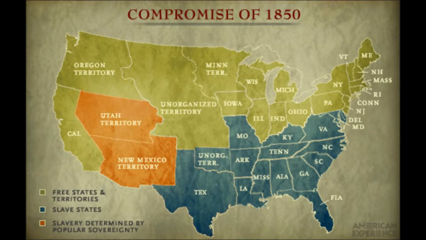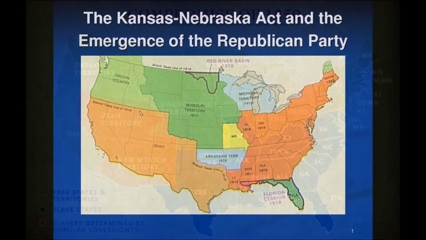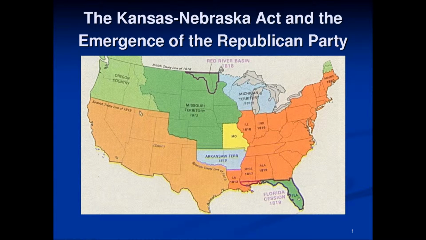One of the last events that built tension between the North and the South that led to the Civil War was the Kansas-Nebraska Act. This allowed the people of Kansas and Nebraska to choose whether they would want to be a free or slave state. This belief was called popular sovereignty. The newfound land that was acquired by the Americans caused commotion and problems because the North and the South wanted to put their own stamp on the newfound land.